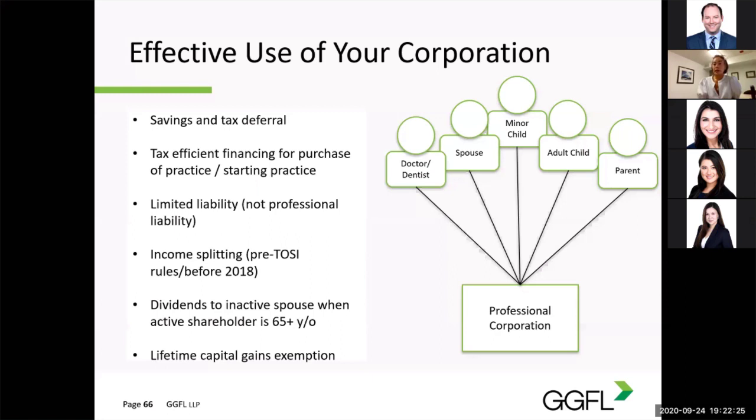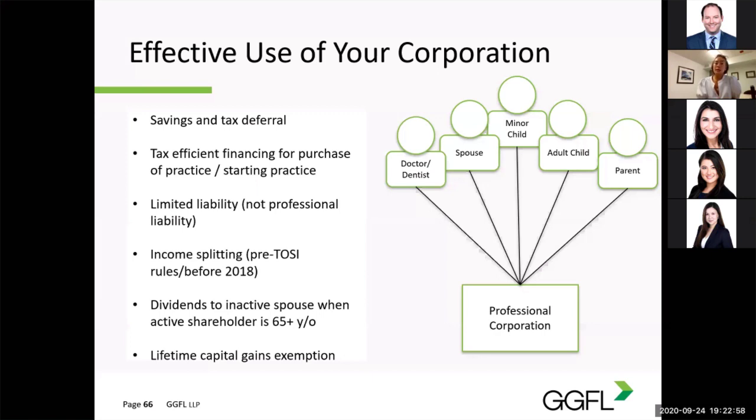In cases where the practice can be sold or the shares of the corporation can be sold, the corporate structure will allow for the use of the lifetime capital gains exemption. This is common planning for retiring dentists who can sell their practice. The lifetime capital gains exemption allows each individual shareholder who is selling their shares to shelter the first $883,000 of capital gains, so long as the shares are qualified small business corporation shares, or QSBC for short. The capital gains exemption amount is indexed each year, so it continues to increase.